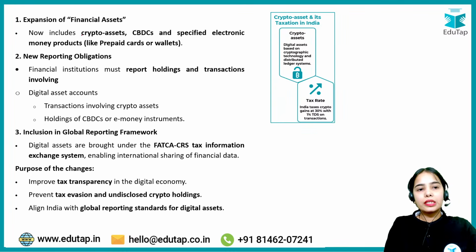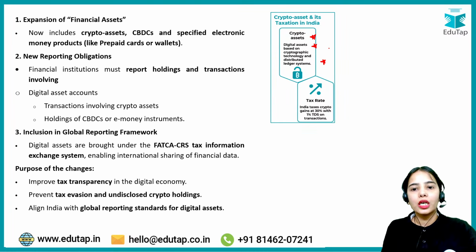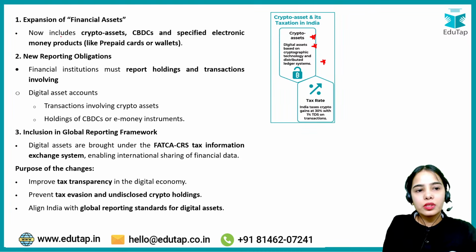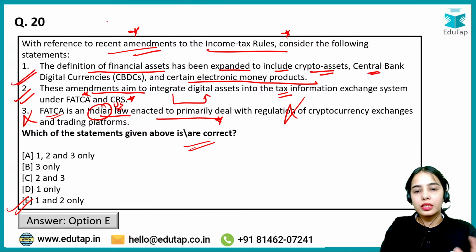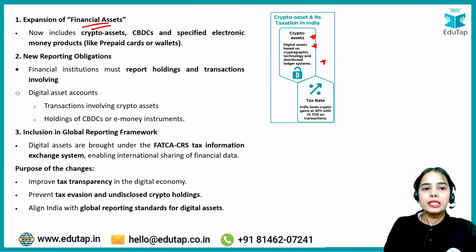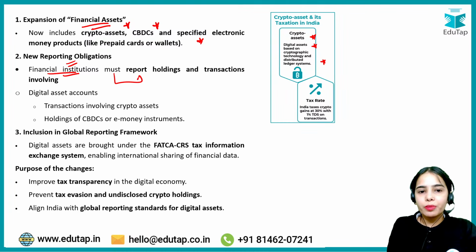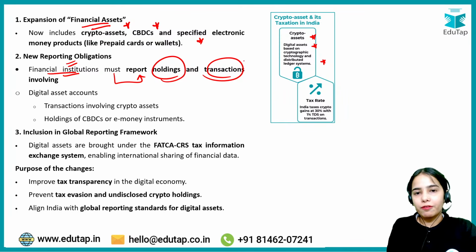So here, first of all, this is the article that crypto assets are digital assets based on cryptographic technology and distributed through the ledger system and such. Now, the financial assets under the income tax rules now include crypto assets, CBDC, central bank digital currency, and specified electronic money products. New reporting obligations: financial institutions must report the holdings and transactions involving the digital assets, that is the crypto assets and such. Now, FATCA and CRS, what is this?